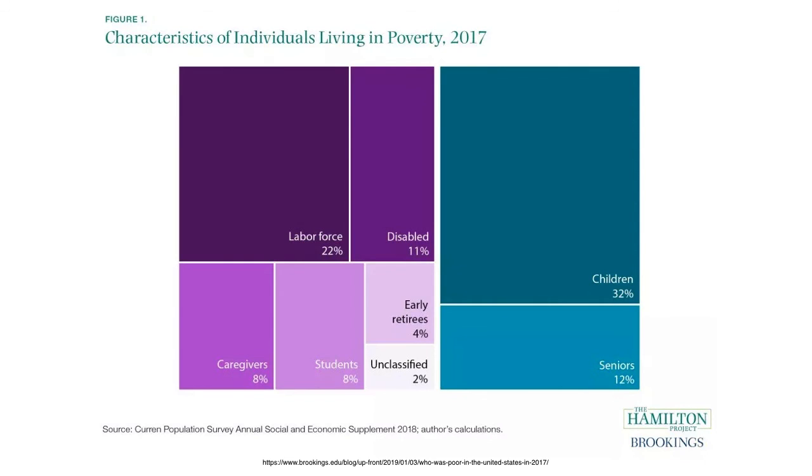And finally, this is looking now just at the population of people who are officially poor, right? So it's not looking at the entire population, but this is just poor people. As you can see, the single largest group of poor people in the US are children. Notice how few able-bodied adults are among their number, by the way, and this is, again, something else that we are going to return to.